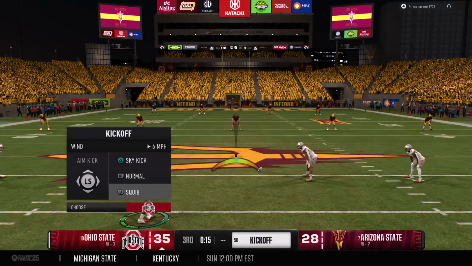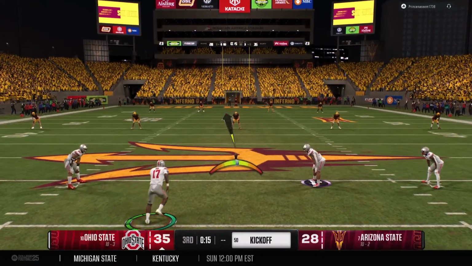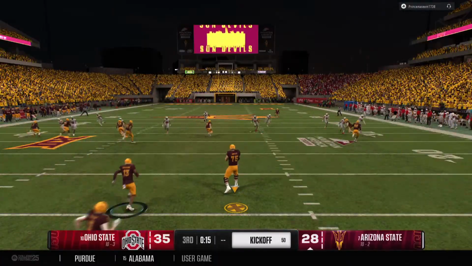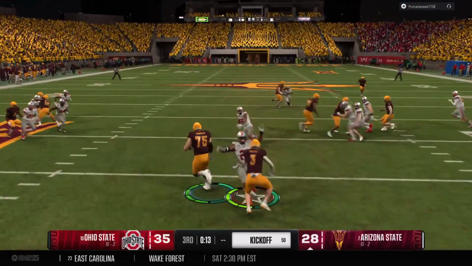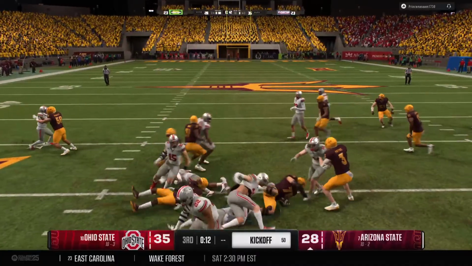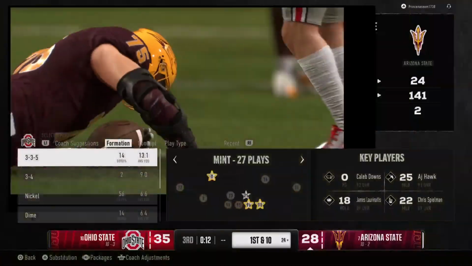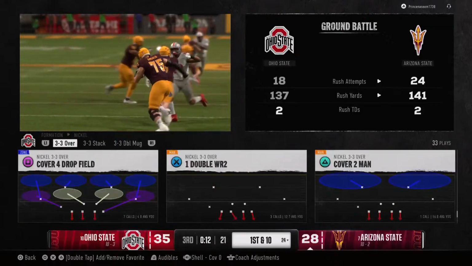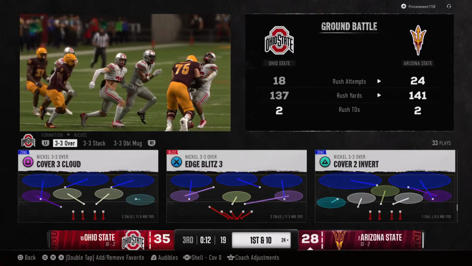Now they get set to kick it away. Gets off a squib kick. It'll be fielded by one of the up men. Not much on the return. They'll stop him at the 24. Good coverage. And your Arizona State Sun Devils will take over. 1st and 10.